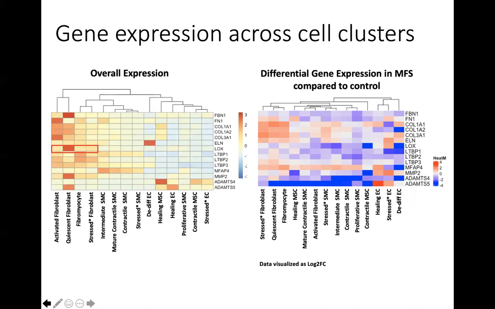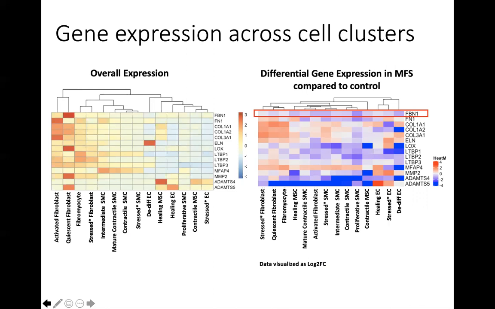Expression of the gene encoding lysyl oxidase was highest in fibroblasts, and the expression of genes involved in matrix turnover were also highest in fibroblasts, predominantly in quiescent fibroblasts. On analysis of differentially expressed genes, fibrillin-1 was found to be downregulated in Marfan syndrome in most fibrillin-1 expressing clusters.